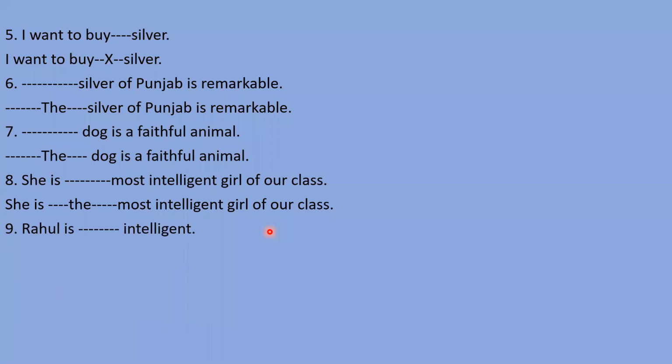Next is "Rahul is intelligent." Which article will come here? That's quite a tricky sentence. I want to see who can give me the right answer. Again, I tell you, that's quite a tricky sentence.